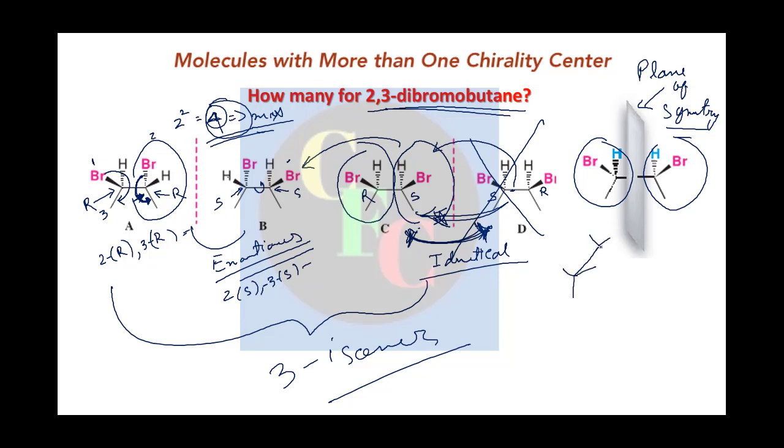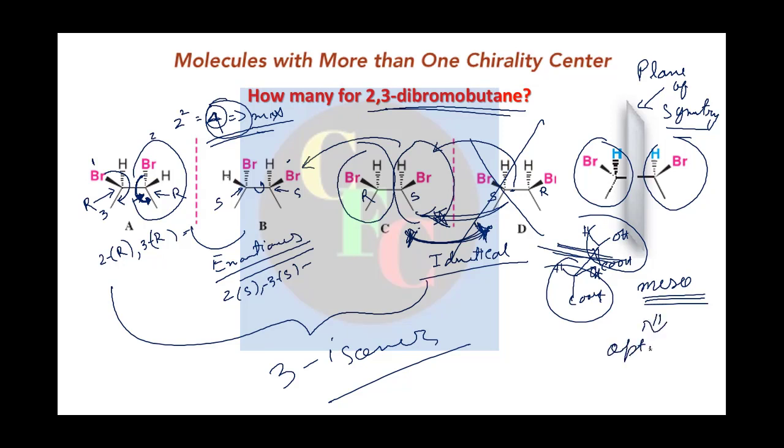Same thing we have seen for our mesotartaric acid, that we considered before, if you remember, right? Here also we have a plane in between, where this half is reflected in the other half. Such compounds are called meso, right? These are meso, they are neither R nor S, and they are optically inactive. Why?